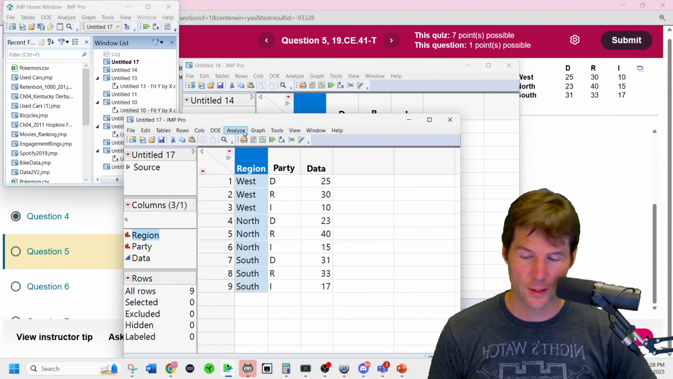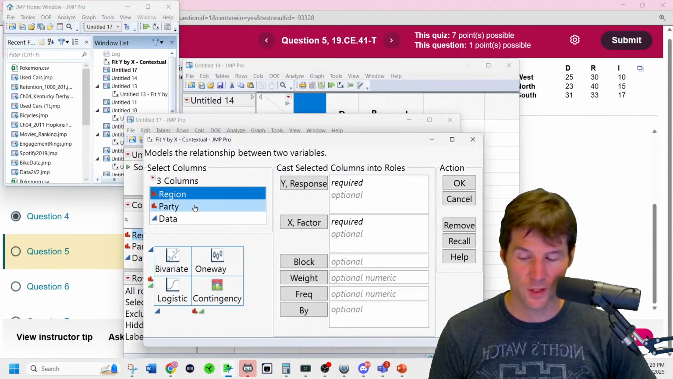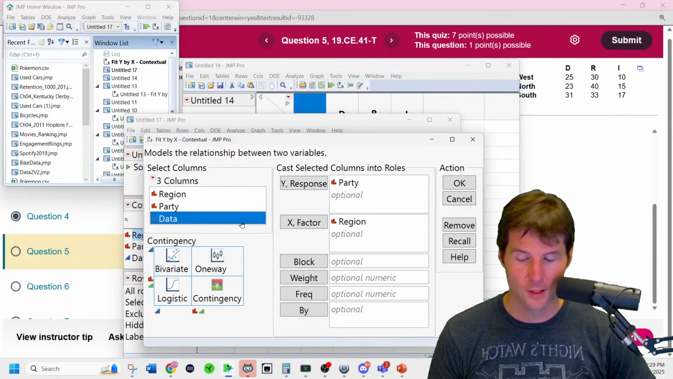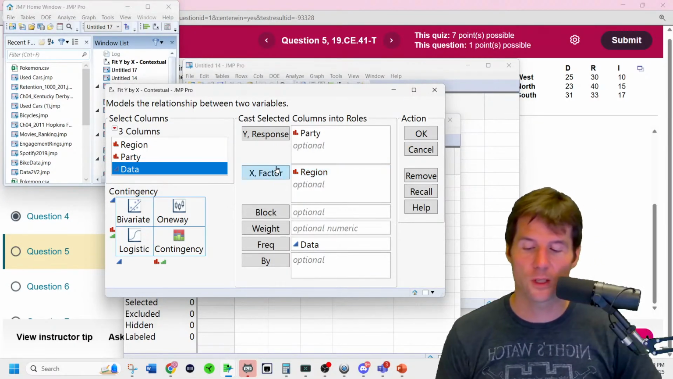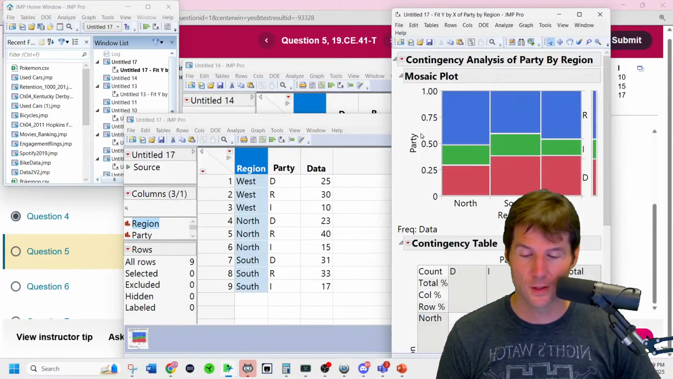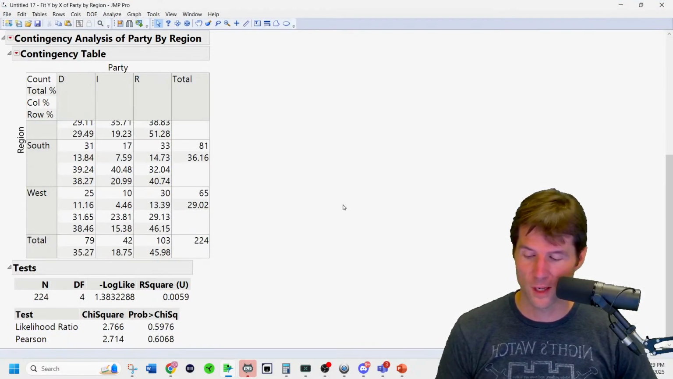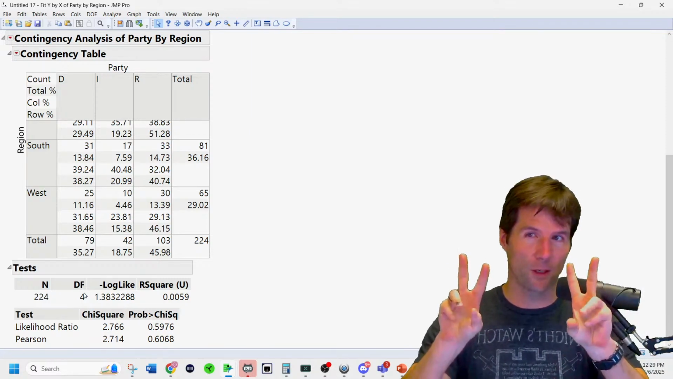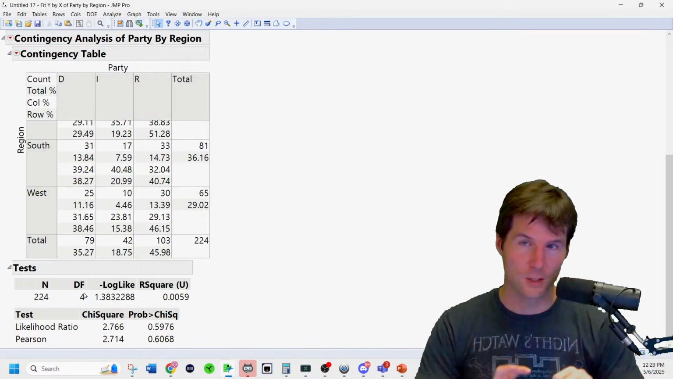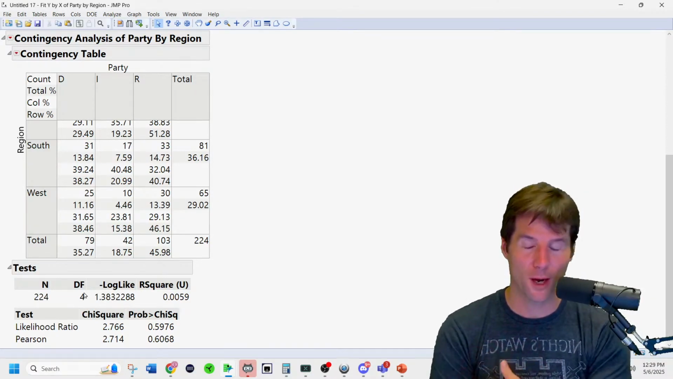Go to Analyze right here. Under Analyze, we're going to go to Fit Y by X. With Fit Y by X, we're going to say, does somebody's region explain why they are a certain party? Do not forget to put the data into frequency or you're going to have a bad time. So does someone's region explain why they are a certain party? The answer is, not really, according to this data, maybe in reality. We see right here that it has 4 degrees of freedom because this is a 3 by 3. Multiply together 2 times 2 because you delete one row and one column to get the degrees of freedom. That tells us the shape of the chi-squared. If we had to graph it, it's very important.